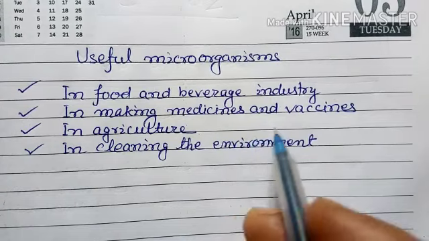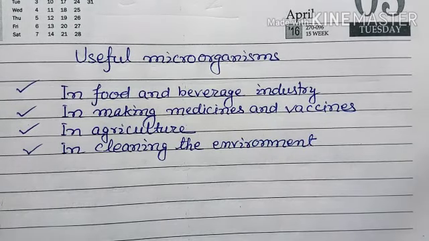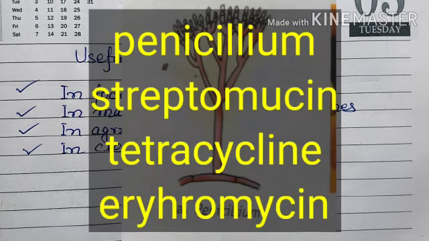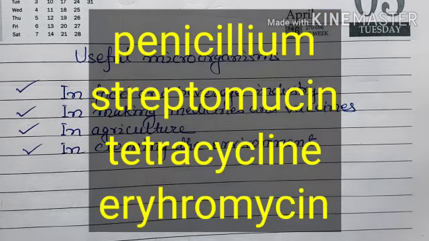These microorganisms are helpful here also. Bacteria and fungi are used to make medicines called antibiotics. These medicines kill or stop the growth of disease causing microorganisms and hence are used to cure diseases. Penicillin comes from a species of mold called penicillium, and streptomycin, tetracycline and erythromycin are some other common antibiotics made from bacteria or fungi.